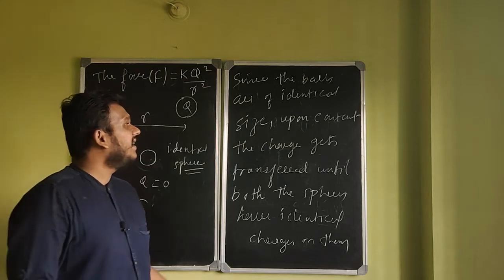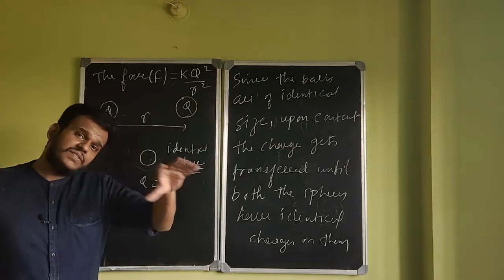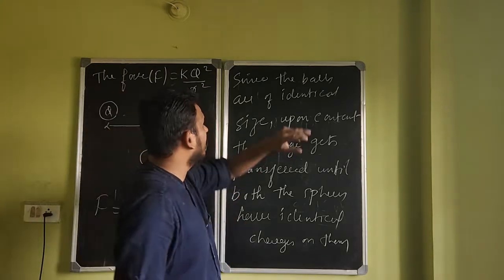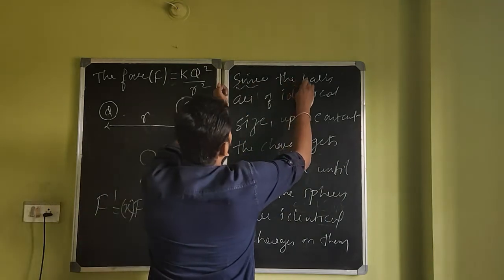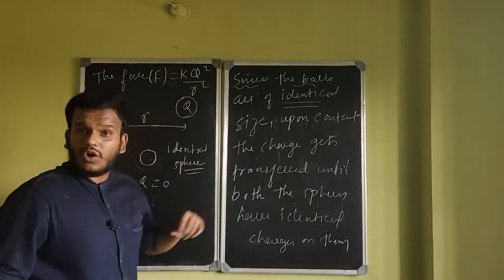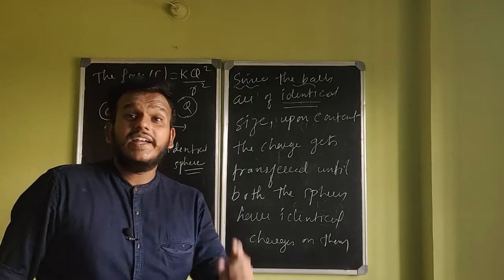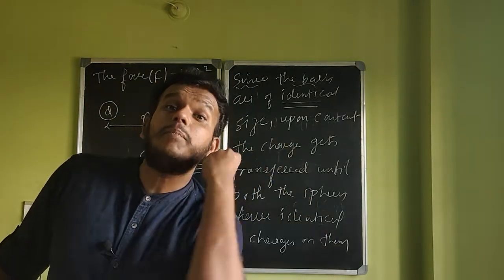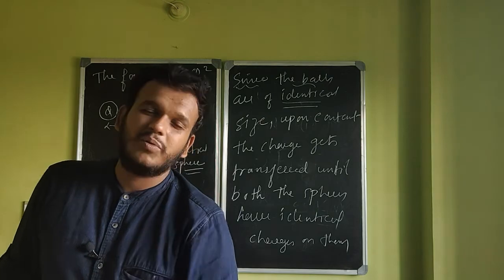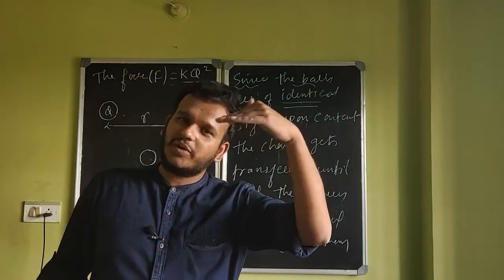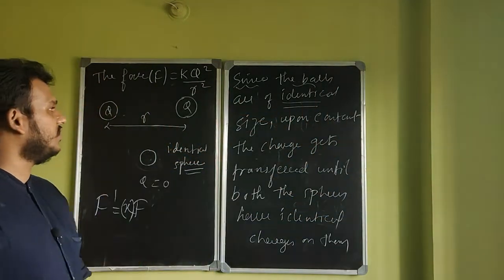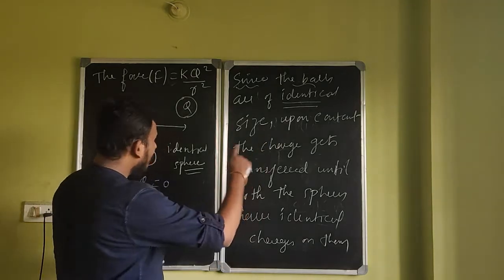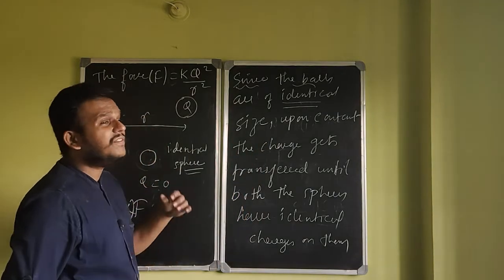So basically you take the average and give the average to both of them, and this is true only if the balls are of the same size. If they are not of the same size, I can't use this principle. If they are of different size, then the principle I'll be using is that they have the same potential. But we have not learned potential yet, so we'll talk about it later. For now, that's why we have given you a simpler problem of the same size.